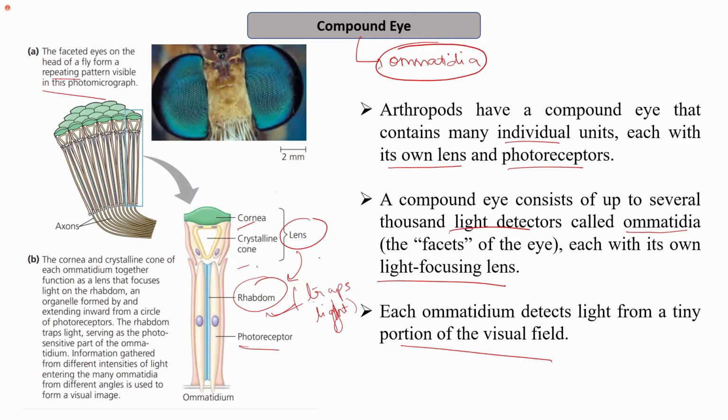The information gathered from different intensities of light entering the many ommatidia from different angles is used to form a visual image. So it allows the formation of an image from different angles and of different intensities, because each ommatidium is capturing light from different angles and intensities. The light is captured and focused with the help of the cornea and the crystalline cone, which together form the lens, which then directs it towards the rhabdom that traps the light. This rhabdom acts as the photosensitive part, leading to the formation of the image.